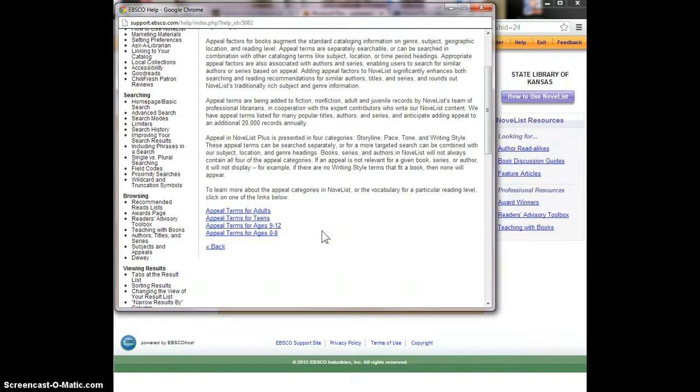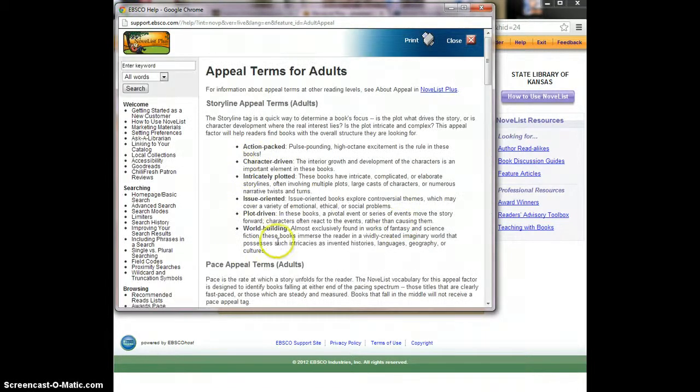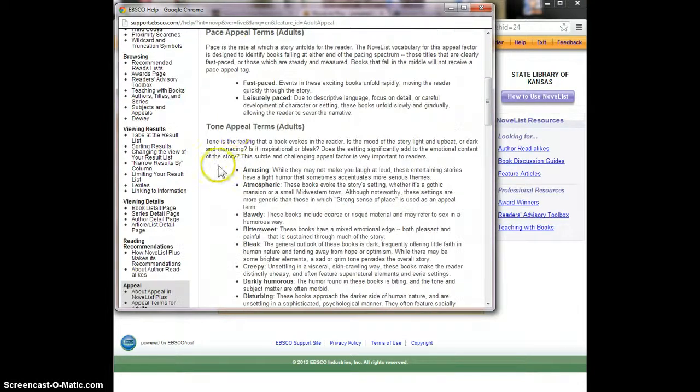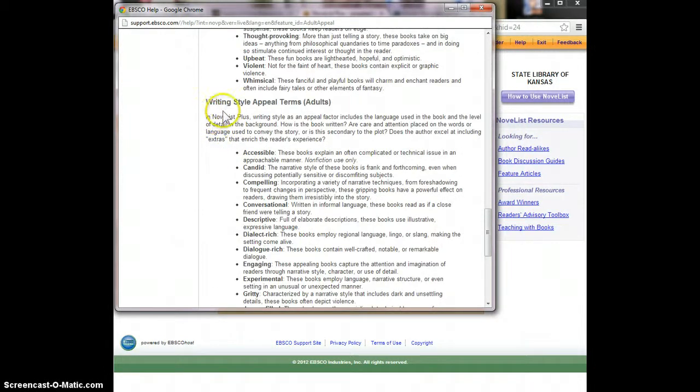links to 4 documents listing the appeal terms for 4 categories based on age. Most of the appeal terms in these 4 documents will be the same, but some of the appeal terms will be unique and specific to the age group. Let's look at the adult list. Here are the appeal terms. They're in bold, followed by a definition of what the term means. The appeal terms are grouped into categories of storyline, pace, tone, and writing style.